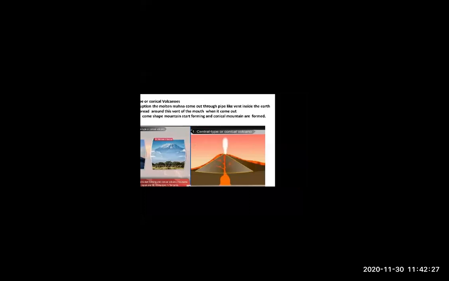A fissure volcano is one which comes out not from a single vent or pipe, but from many different cracks. Yes, exactly correct, Bhumi Tiwari. Crack means fissure, and this is called fissure type volcanic eruption. When magma and lava come out from many different cracks, it is called a fissure volcano.